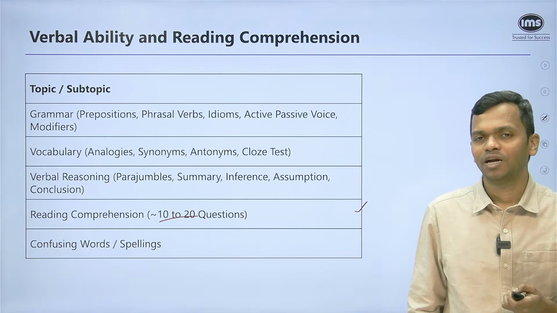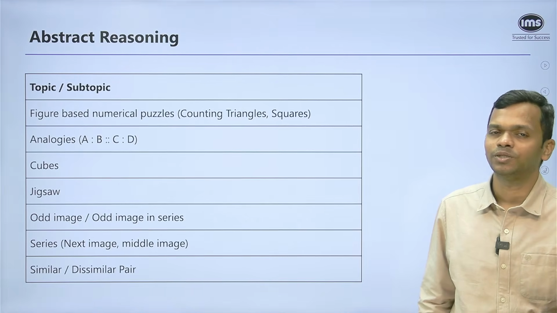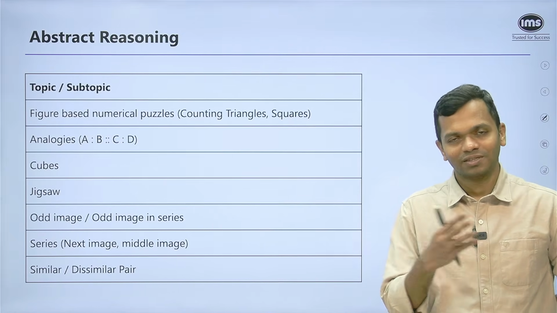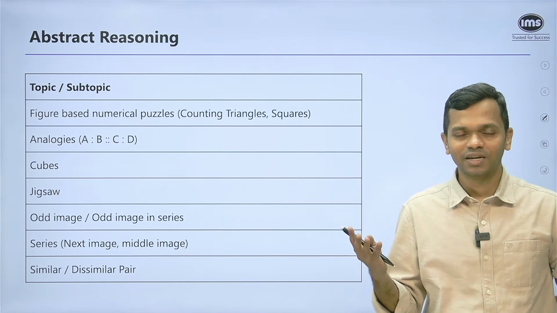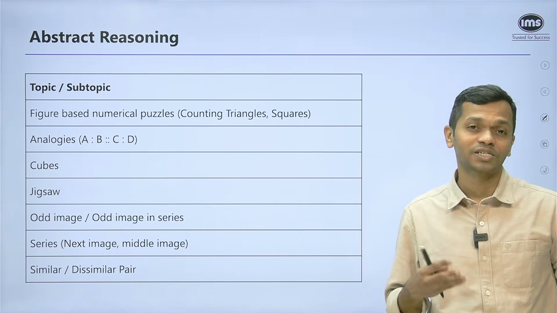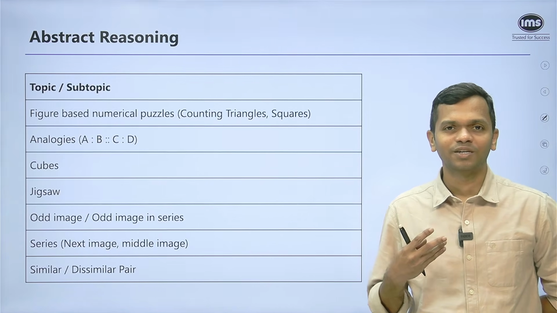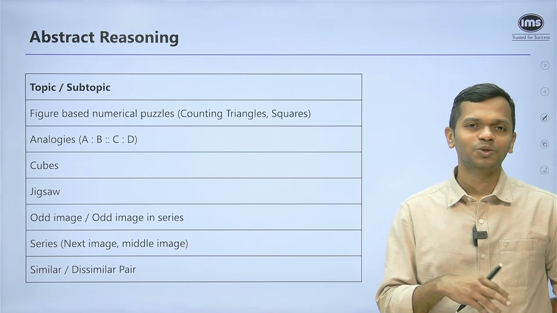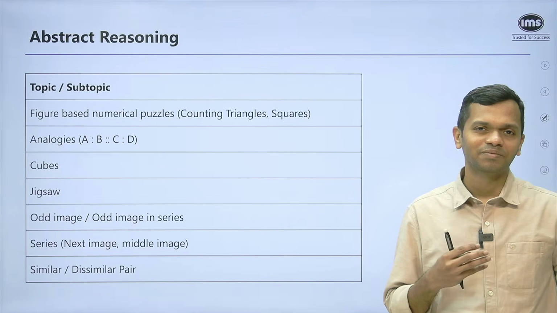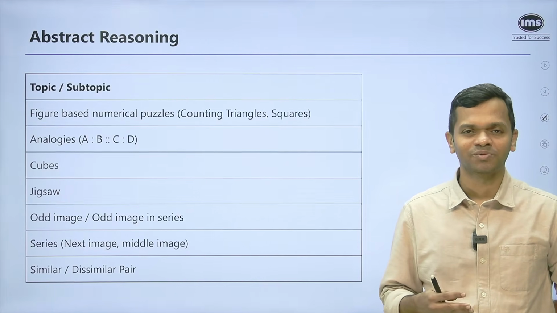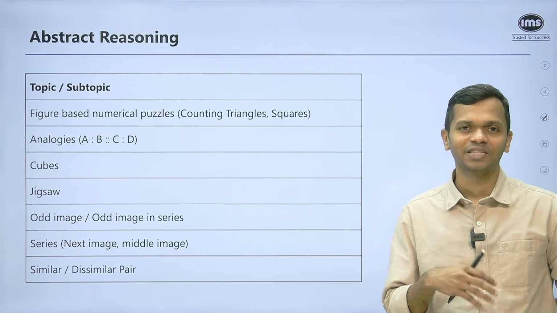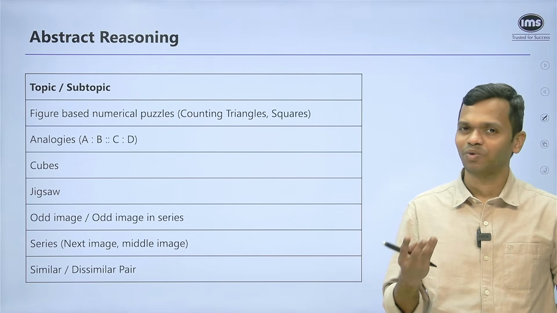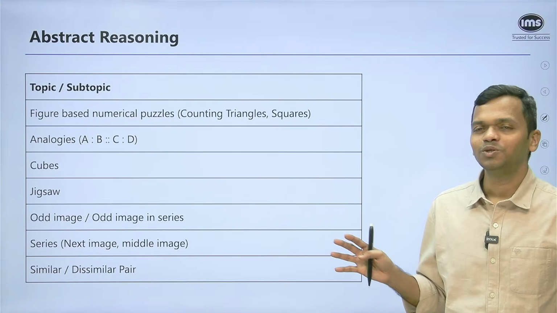Okay. And that brings us to the last section, which is the abstract reasoning. Now with abstract reasoning, a lot of students, the range of students that I've seen, some people really like it because you don't have to study this particular thing a lot. It's more observational. It is also fun to do. But then there are some students who don't like it because they never enjoyed it in the past as well. And they think that there is no particular way to prepare for it. It's going to be very random. So why prepare, right? But the thing is you can prepare for this.